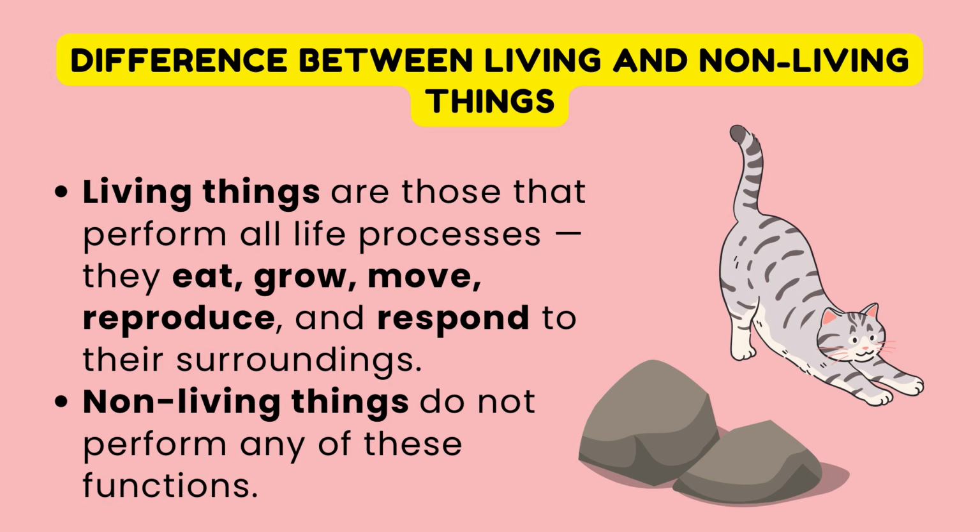Now, what is the difference between living and non-living things? Living things are those that perform all life processes. They eat, grow, move, reproduce, and respond to their surroundings. Whereas non-living things do not perform any of these functions. For example, a cat breathes, eats, and reacts to sound as it is living. But a stone does not do any of these because it is non-living.